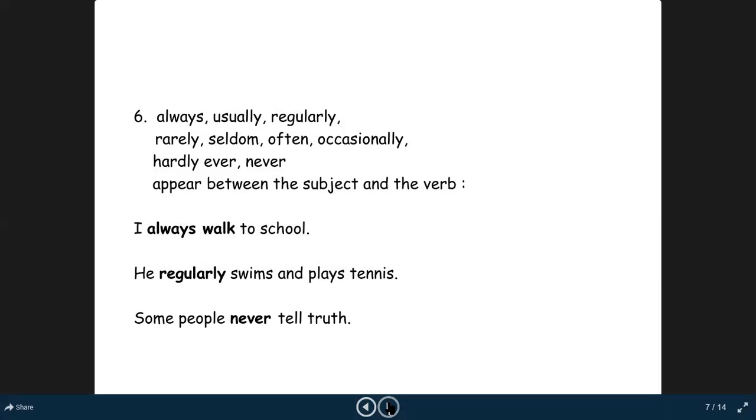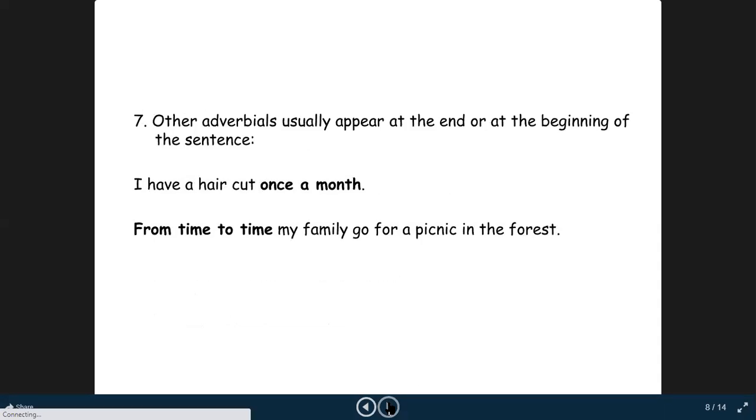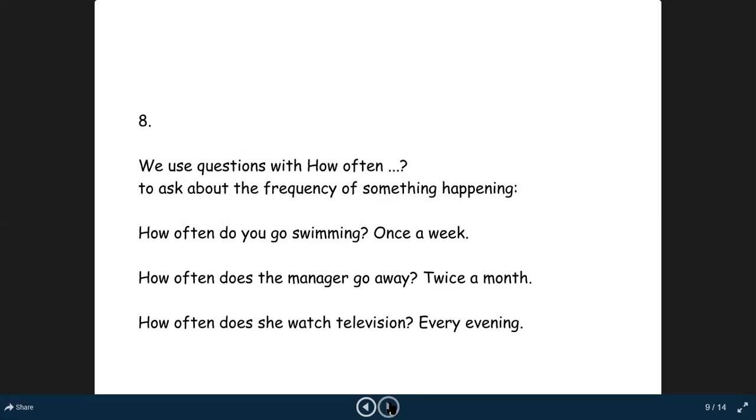Now moving forward, these two adverbs, once a month and from time to time, don't come in between the subject and the verb, but they can come at the start of the sentence or at the end of the sentence. So this is some extra learning apart from simple present tense, but you should know where you have to put these adverbs while writing sentences of simple present tense.